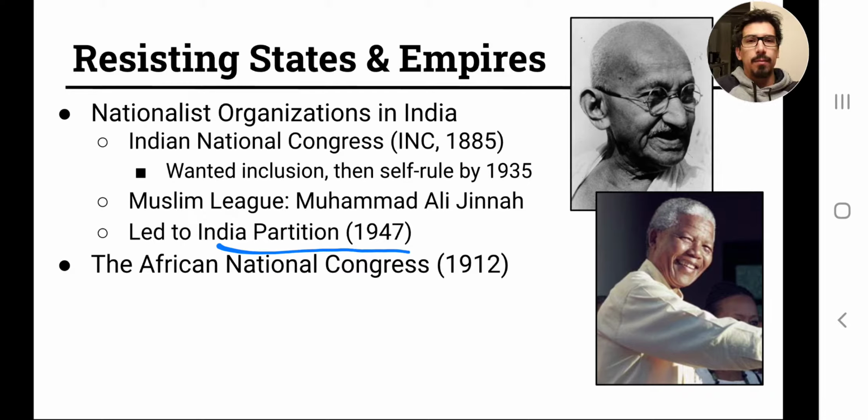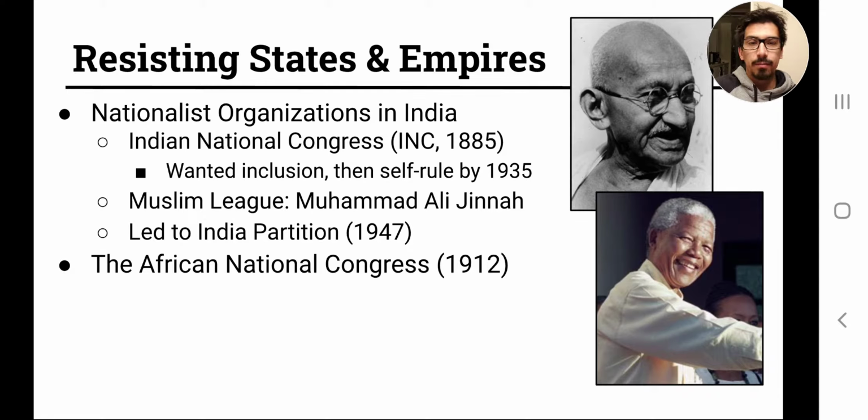The other one that I underlined was the Muslim League. Okay, so the Muslim League, as the name states, is an organization of Muslims. You have to remember, in Indian history, prior to the British, the most recent organized state was led by the Mughals, which was a Muslim-ruled state. Muslim minority, but still the ruling minority.